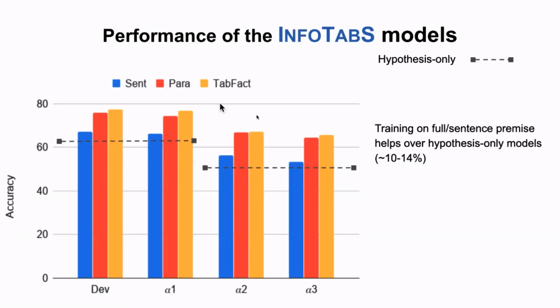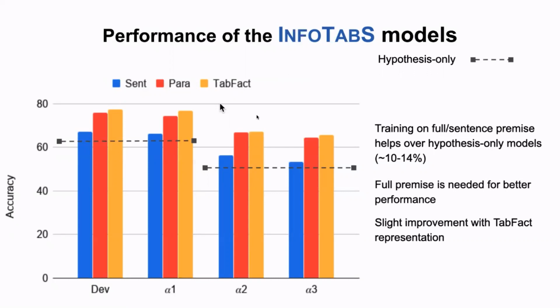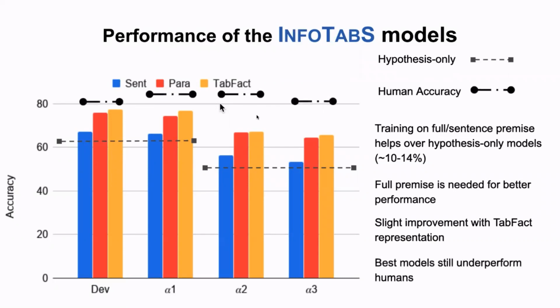We also see that the full premise is much better than a single sentence, for multiple reasons. There is also a slight improvement by using the TabFact, or structured, kind of premise, but it's very minimal, only around 1.3% on the dev and alpha 1 sets. We also observe that although there was an improvement over the hypothesis-only baseline, there is still a gap from human-level performance, which is 81 for the development and alpha 3 sets and 84 for the alpha 1 and alpha 2 sets.